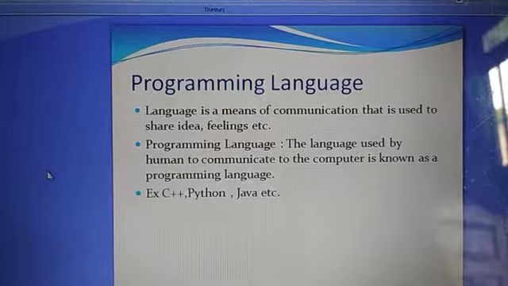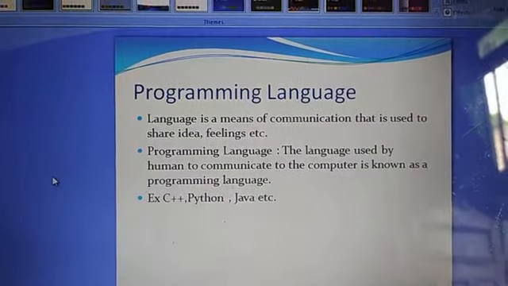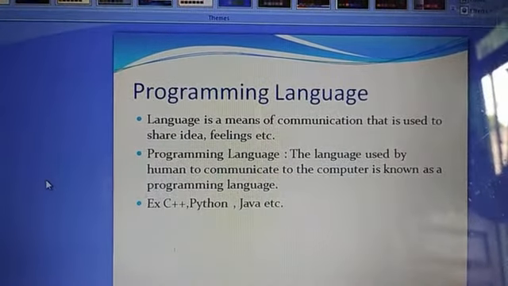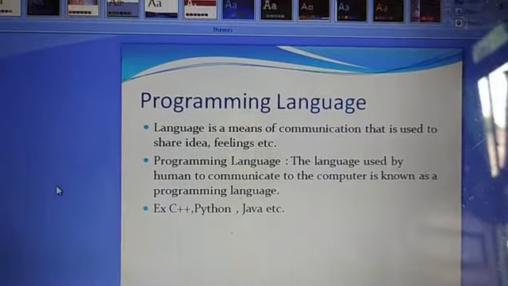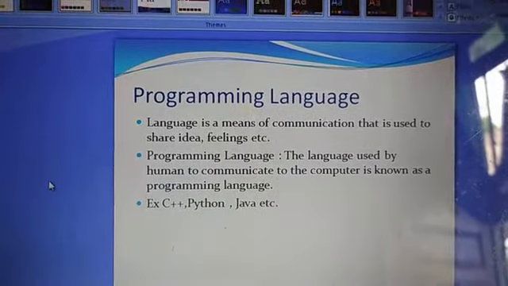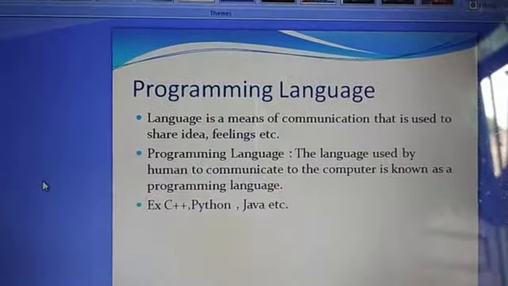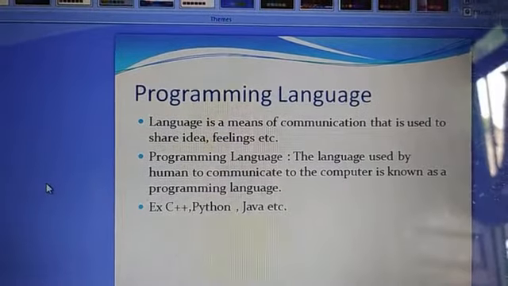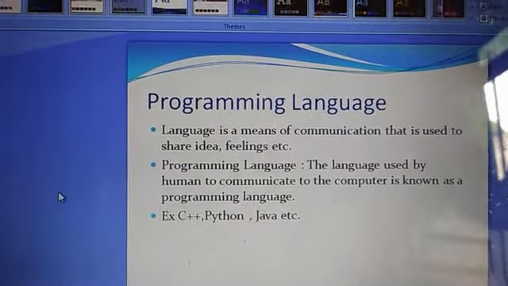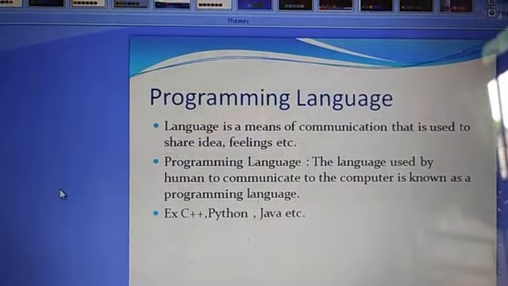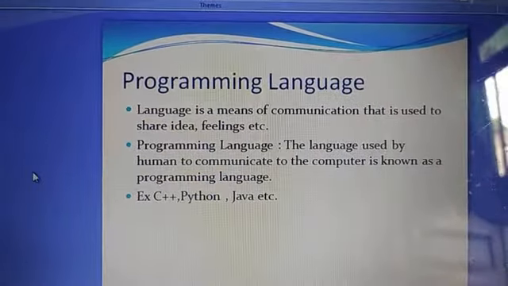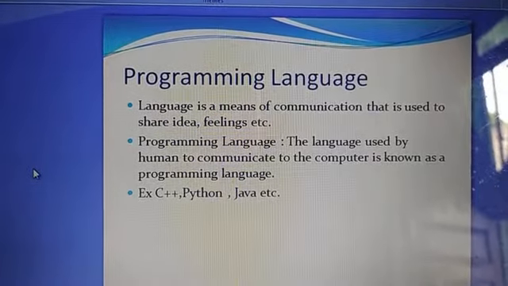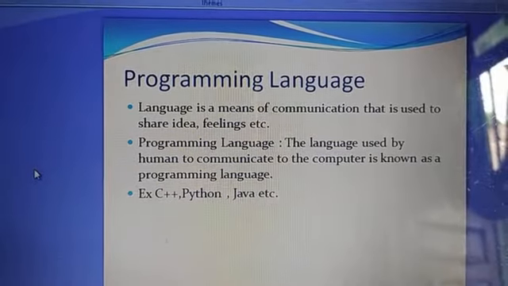So first of all, what do you mean by programming language? We all know that language is a means of communication that is used to share ideas, feelings, etc. For example, we are using English language or Hindi language to communicate. Same thing, to communicate with the computer, we need some kind of language that the computer understands as well as humans understand. That's why we have created programming languages. A programming language is a language that is used by humans to communicate with the computer.